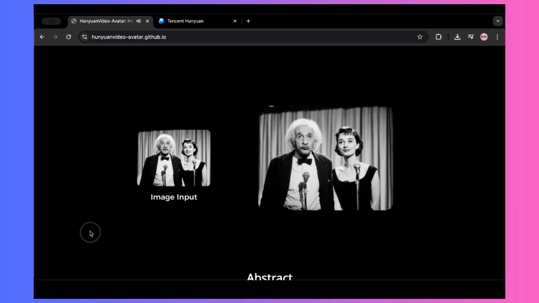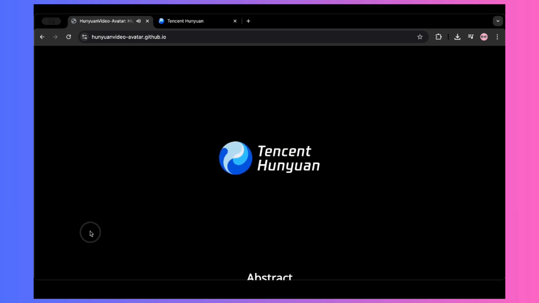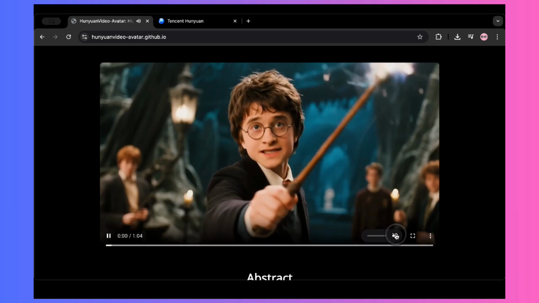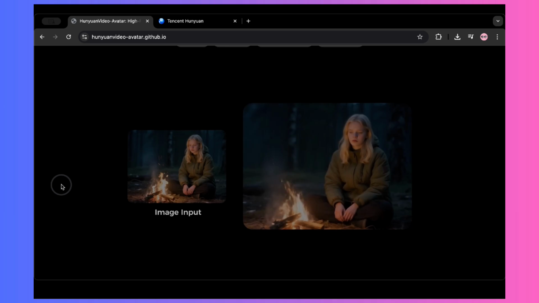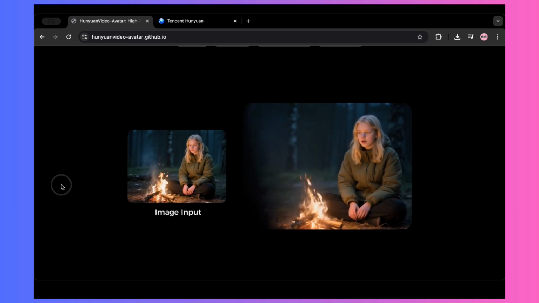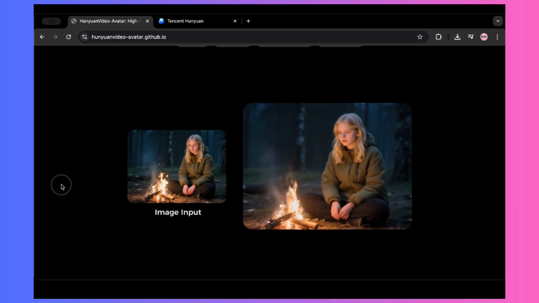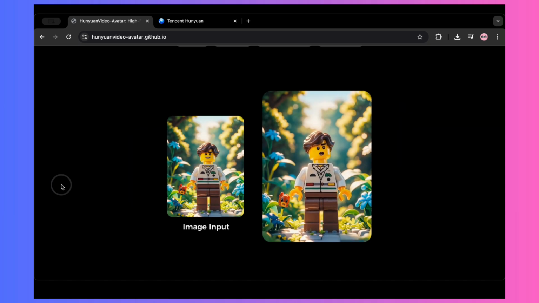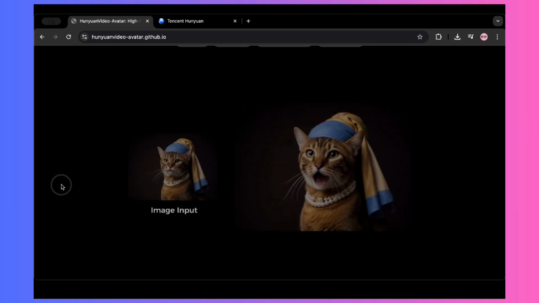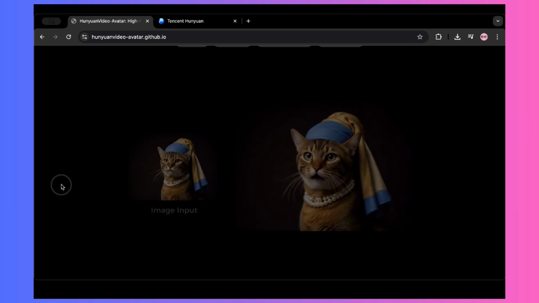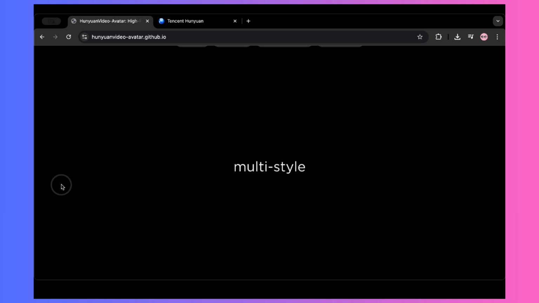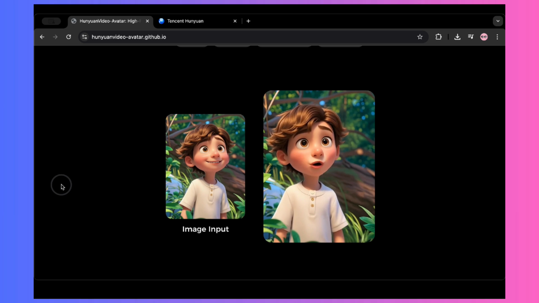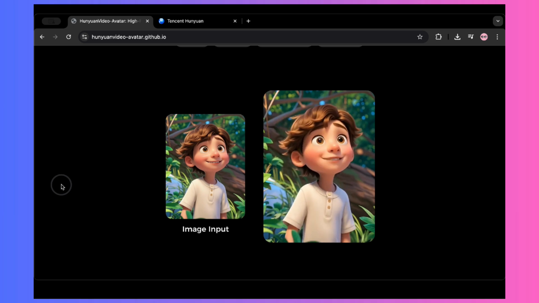This is all made possible by its new multimodal diffusion transformer architecture. That's a sophisticated way of saying it cleverly combines audio inputs, reference images of characters, and even specific emotional guidance frames to produce these stunningly realistic animated results. Now, before we get into the nuts and bolts of how this AI works its magic, let's take a look at some of the examples and demonstrations of what HunyuanVideo-Avatar is capable of. I've got a demo reel here, about a minute long, that really showcases its range. I'll play it for you now with the sound on so you can hear how it syncs up.